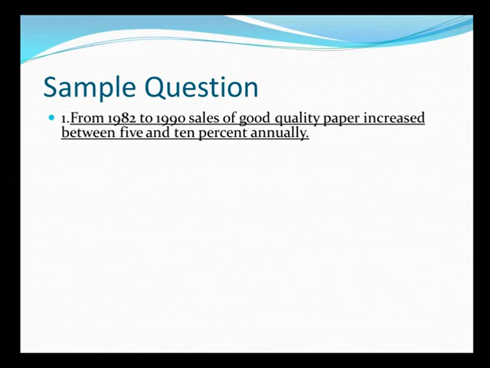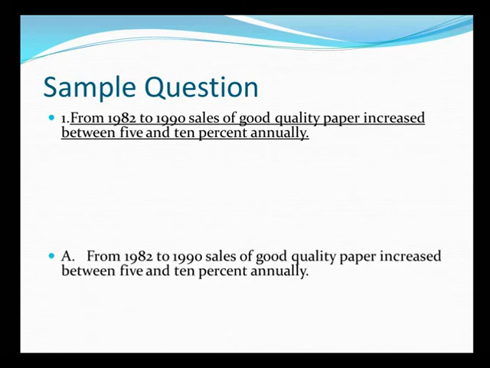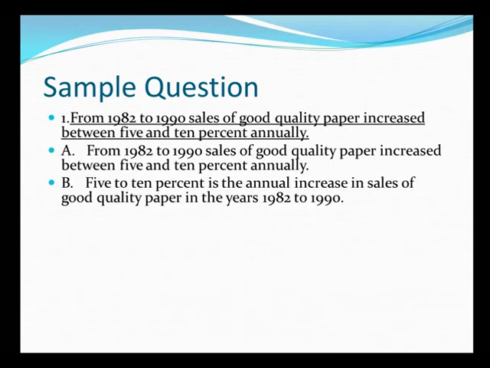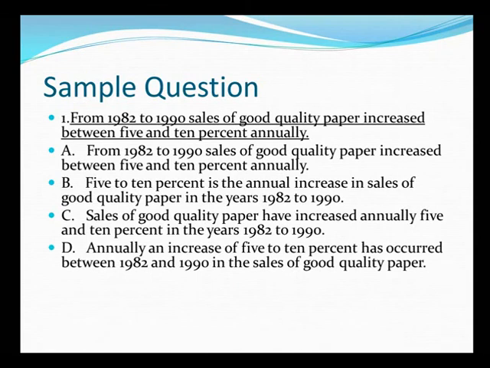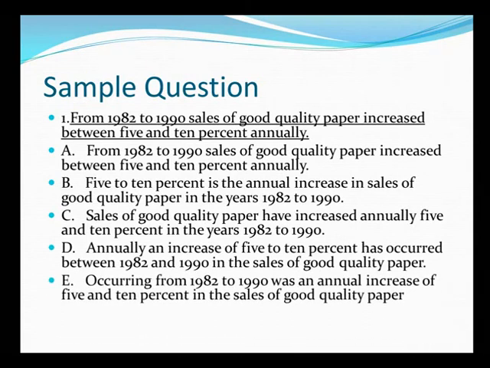So here we have the first question coming up. From 1982 to 1990, sales of good quality paper increased between 5 and 10% annually. Now we'll present you with the choices. You should try and take some time and attempt the questions on your own.